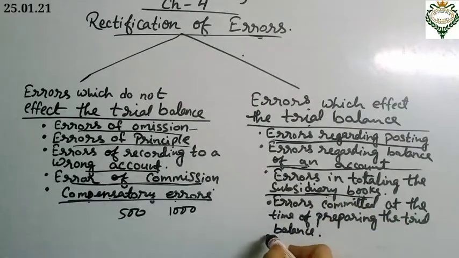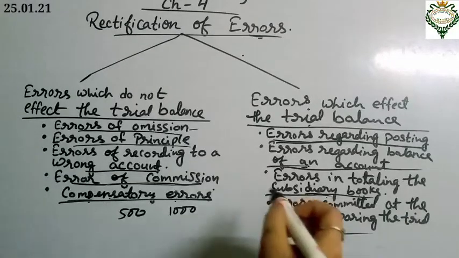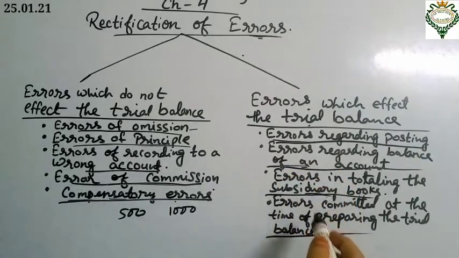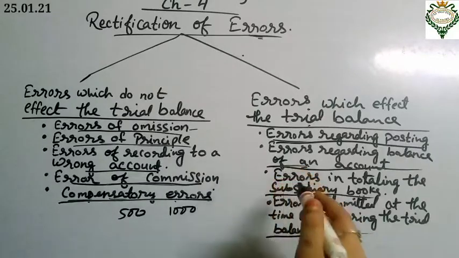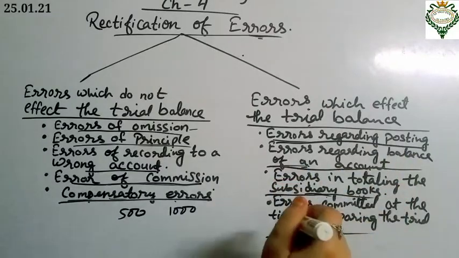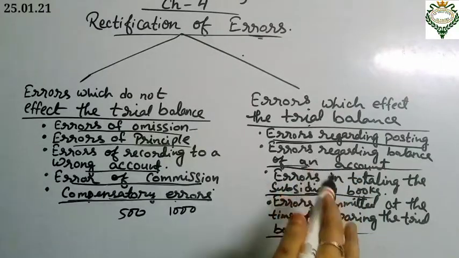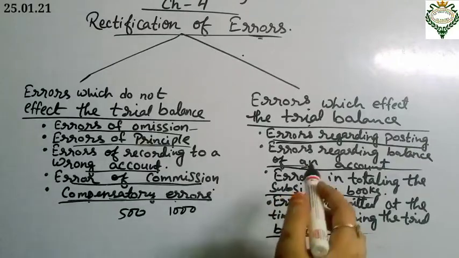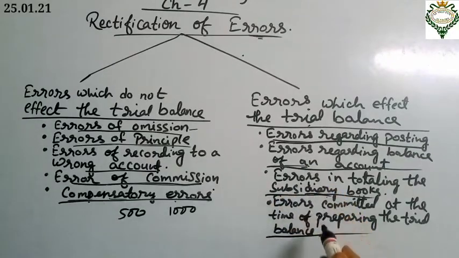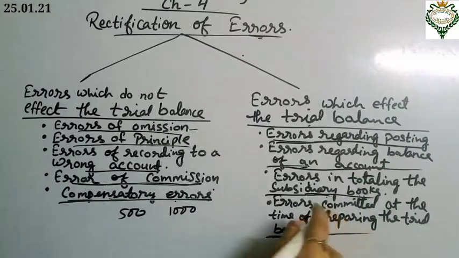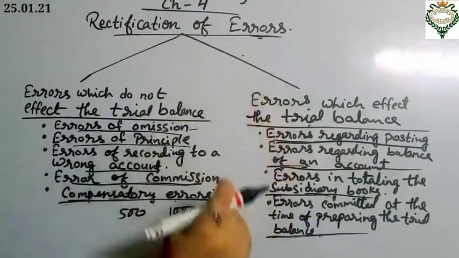Okay, and the last one is errors committed at the time of preparing the trial balance. While preparing the trial balance, there remains a possibility of errors like error in totaling of the trial balance, or the balance of an account is omitted to be recorded, or recorded twice in the account. So these are the errors that are done wrongly. In order to rectify these types of errors, no journal entry is required to pass. After rectifying the errors, a new trial balance is prepared and it will get tallied. So these are the things that come under the errors which affect the trial balance.